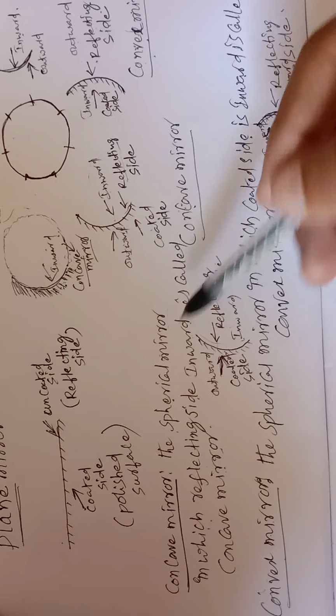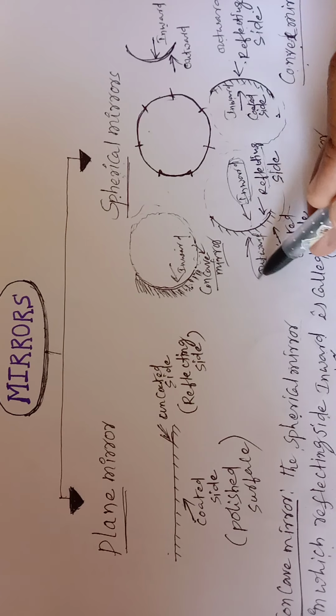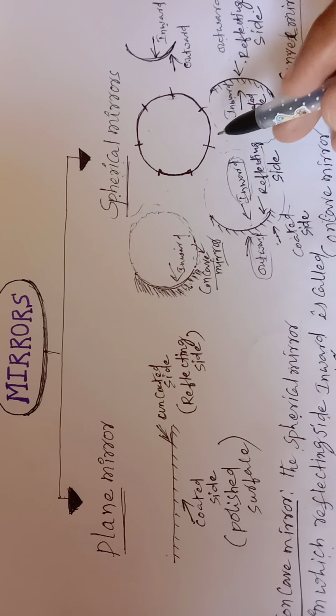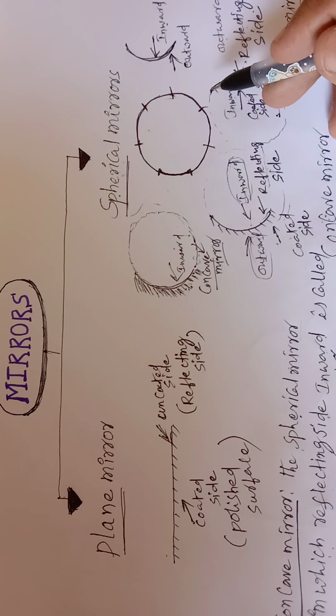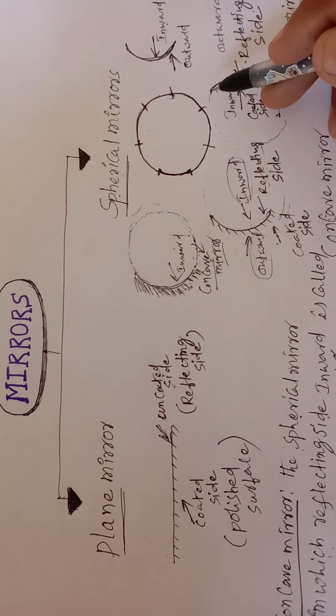If you extend the convex mirror, you will also get a sphere, so the convex mirror is also a spherical mirror. You only need to remember inward and outward. So this is the overall discussion about the mirror topic.